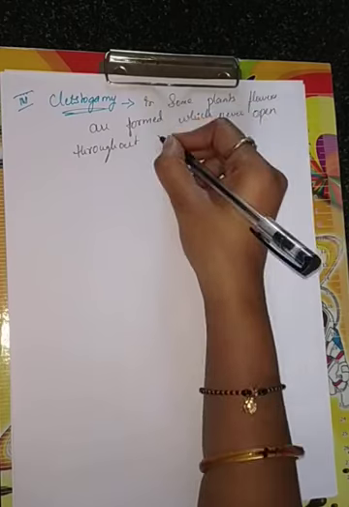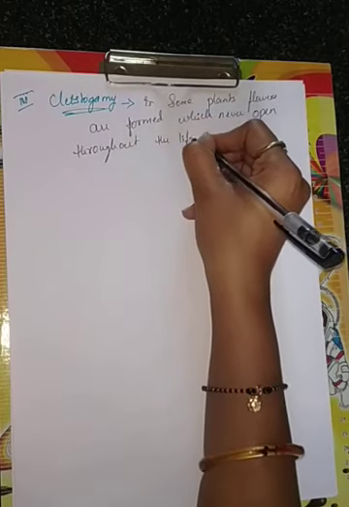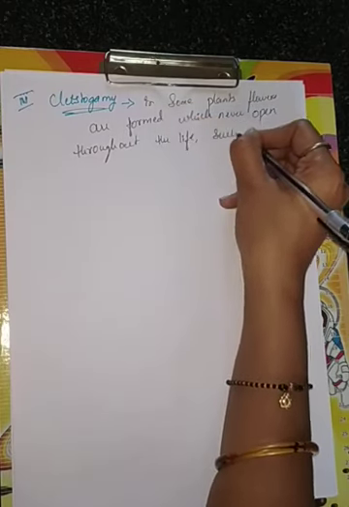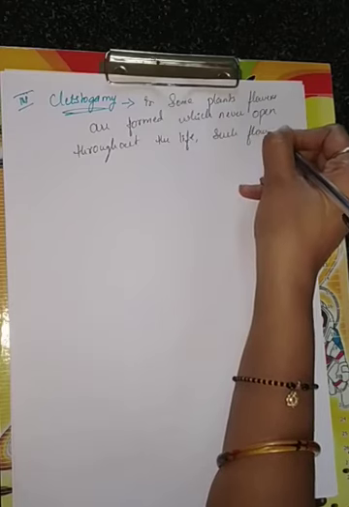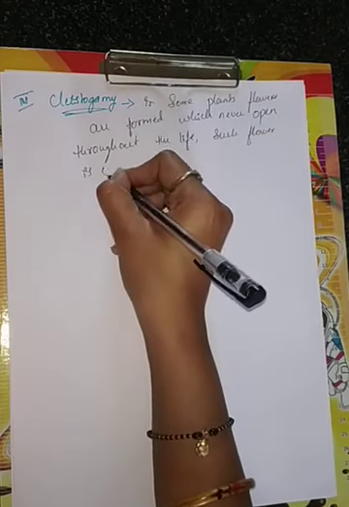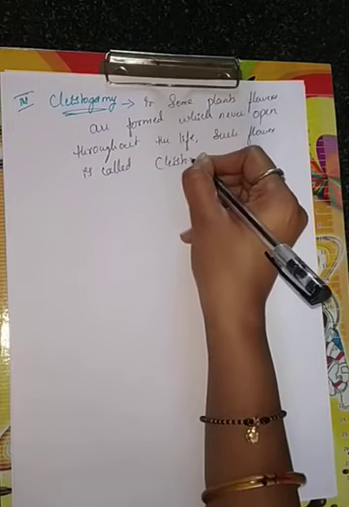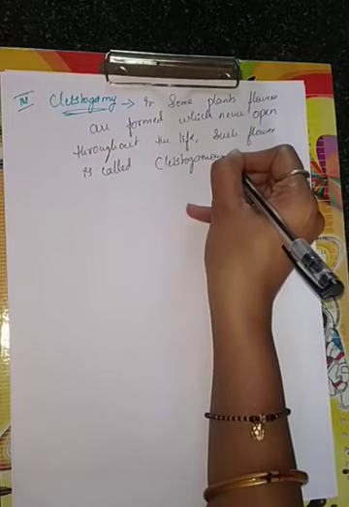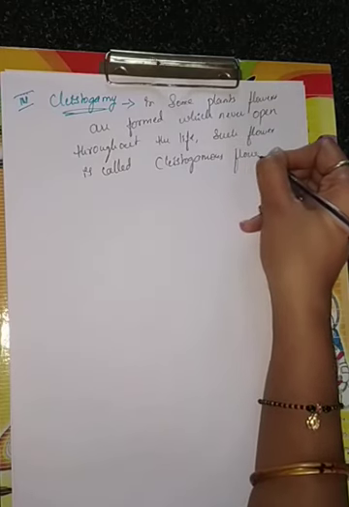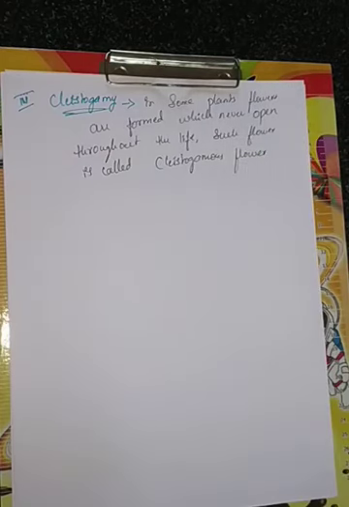Such a flower is called a cleistogamous flower. Now tell me, which kind of pollination will occur here?